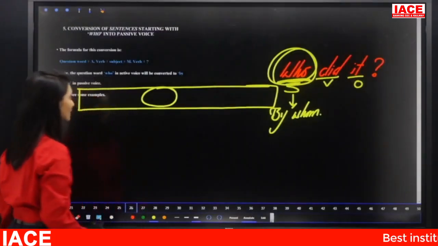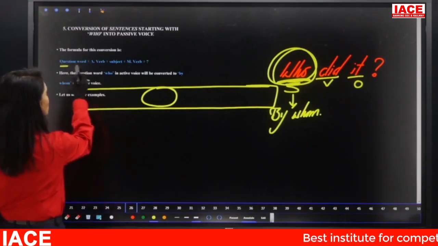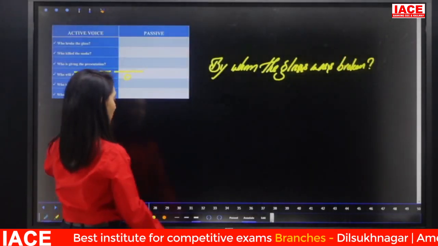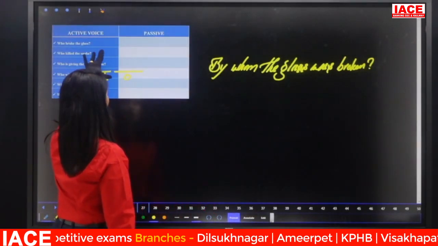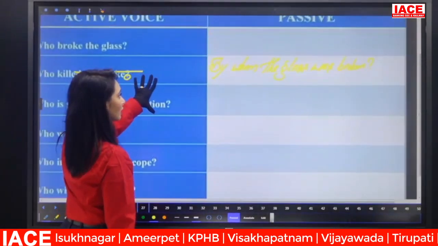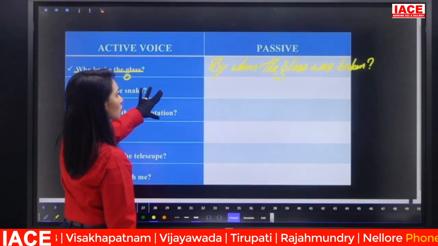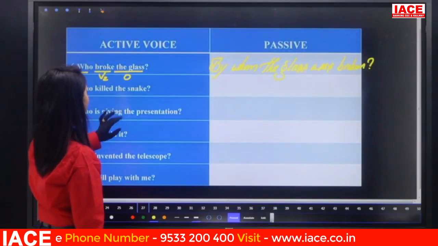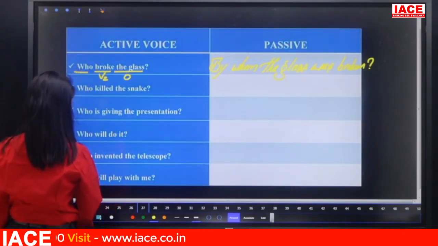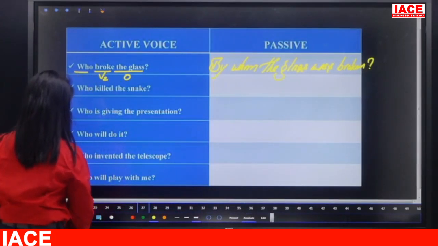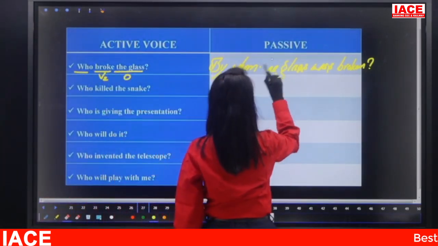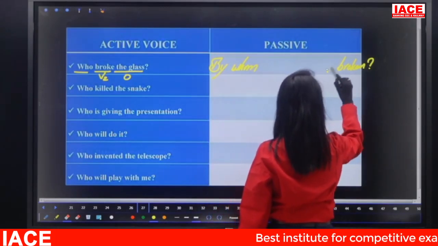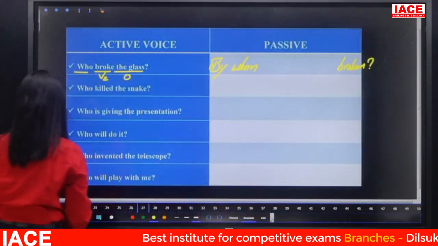But remember what is our formula? Question word plus auxiliary verb plus subject. So this is a mistake people are committing these days. So this is a mistake you should avoid. People are making this mistake most often, that is not putting it according to the formula. You have to mind that formula and put it according to the formula, guys. So do understand the formula is different. According to the formula, by whom the glass was broken is incorrect. It sounds good, it sounds correct, but that is incorrect.